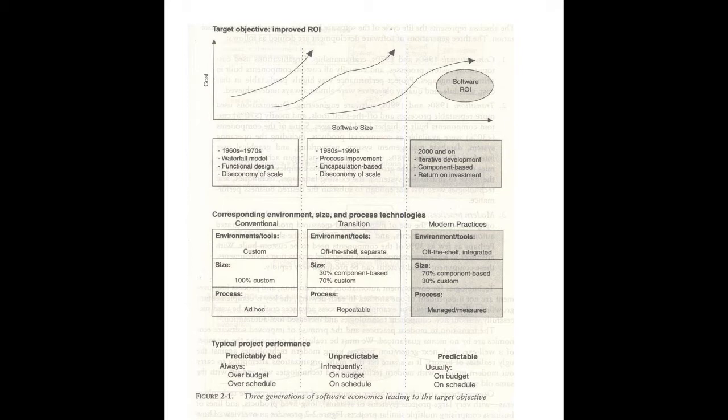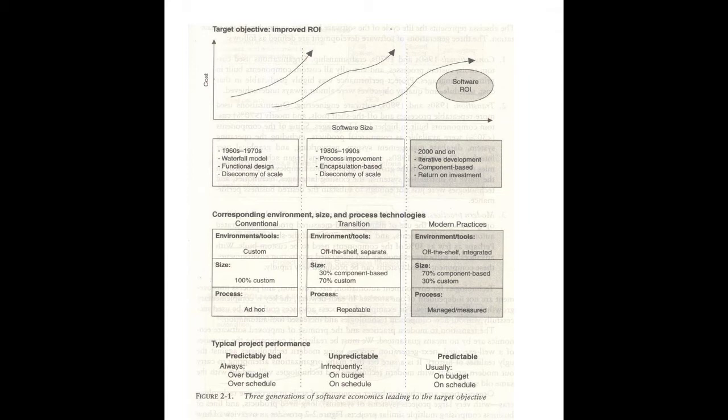And here one diagram is given, corresponding to environment, size, and process technologies. In this, you can see environment, size, and process. Environment: in earlier days, every tool was custom generated, because in earlier days no tools were available, everything you had to implement on your own. So that's why we say environmental tools are custom.